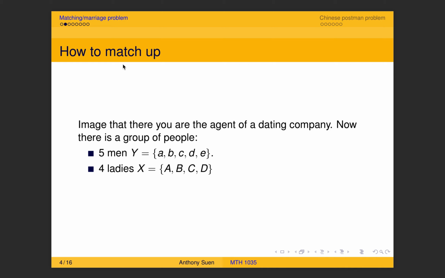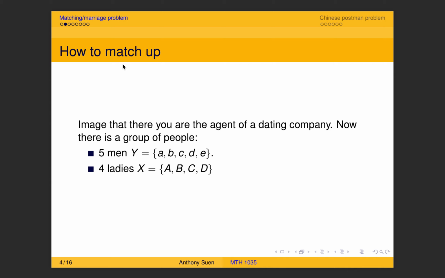But those ladies and men, in fact, have their preferences. For example, some men like tall girls, while some ladies like guys with other characteristics, like maybe higher academic qualifications.